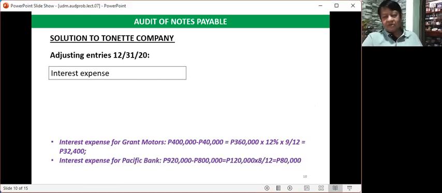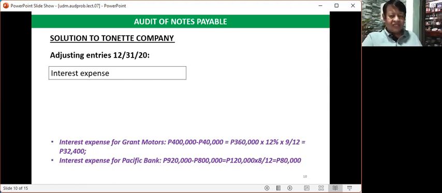So the interest for Pacific Bank will be computed as follows. 920,000 pesos is the amount of promissory note. The amount of money received from Pacific Bank is 800,000 pesos. Therefore, there is a difference of 120,000 pesos, which will be regarded also as a discount on notes payable.